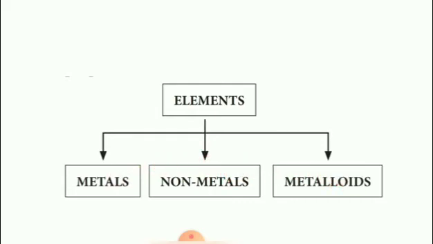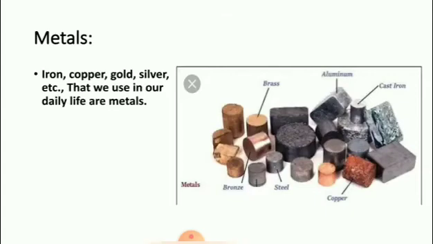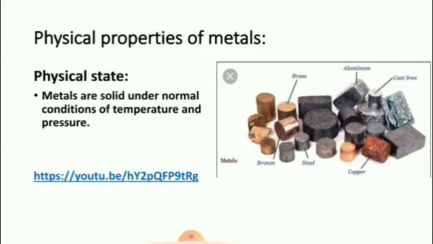Let us see metals. Iron, copper, gold, silver, etc., that we use in our daily life are metals. Physical properties of metals. First one, physical state. Metals are solid under normal conditions of temperature and pressure.